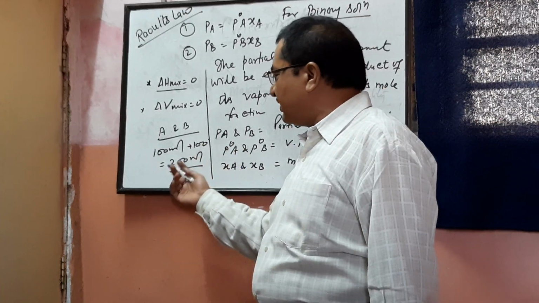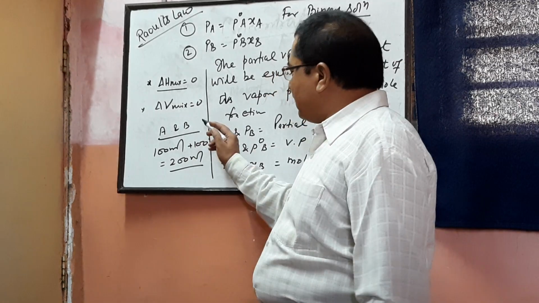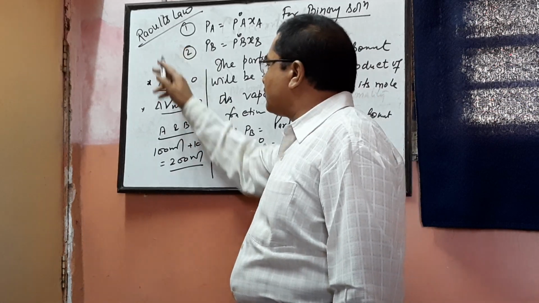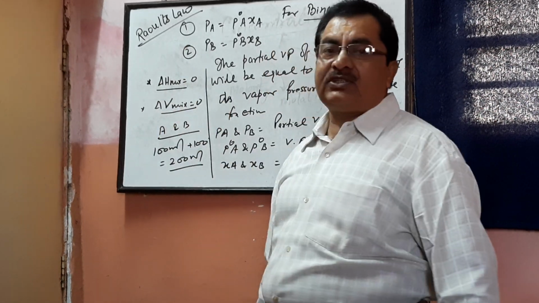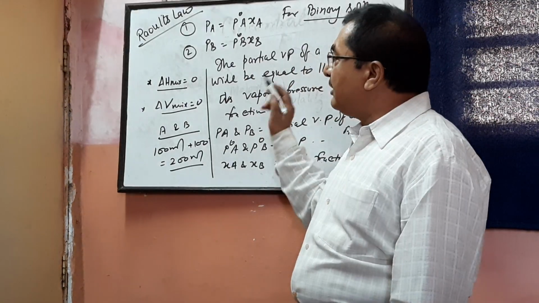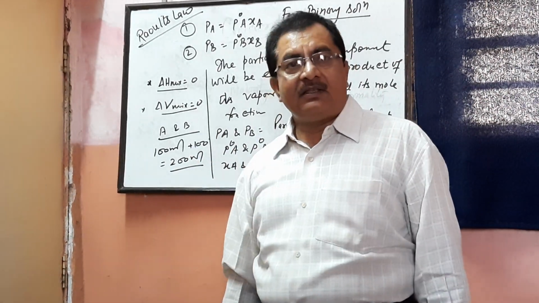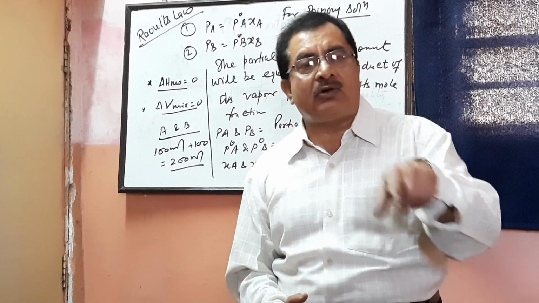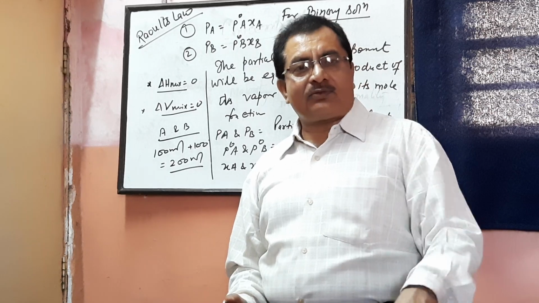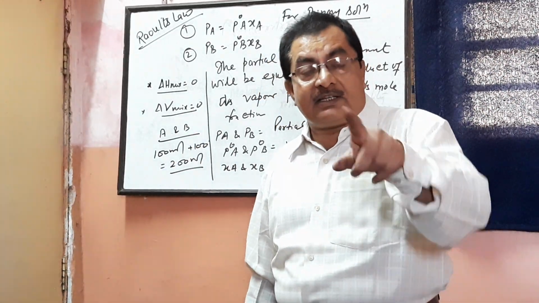It is an understood thing that when you take 100 ml plus 100 ml, volume will be 200 ml. So this 200 ml, we say in the terms of Raoult's law, delta V mixing equals 0. A question arises: 100 plus 100 will be 200, so what is extra here? In the same discussion you will find that when we add 100 ml plus 100 ml, sometimes it will be less than 200 ml and sometimes it will be more than 200 ml. Did you understand? That's why we say that 100 ml plus 100 ml equals 200 ml is not a simple thing.